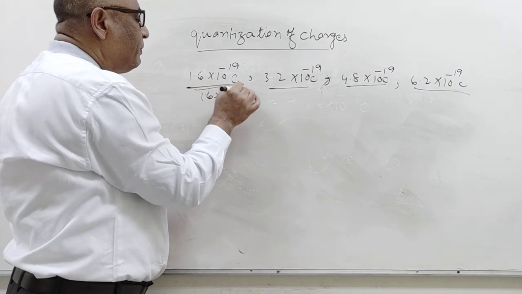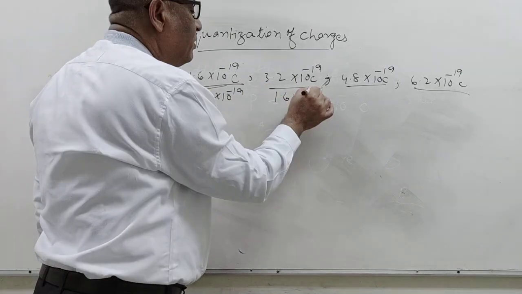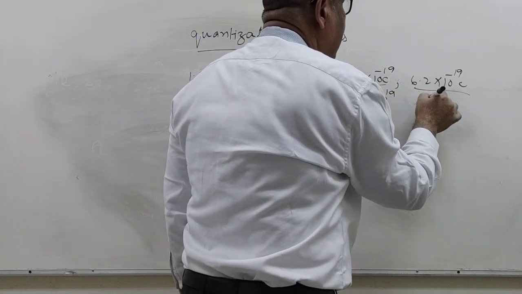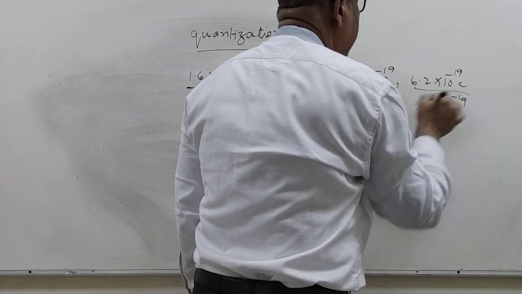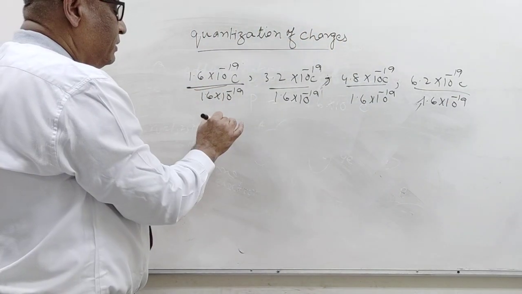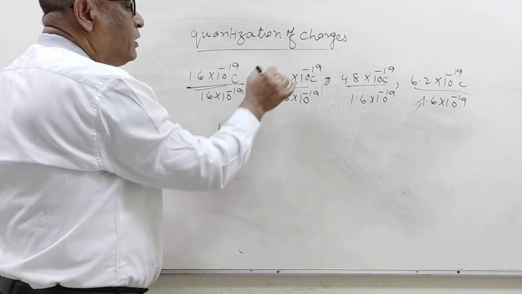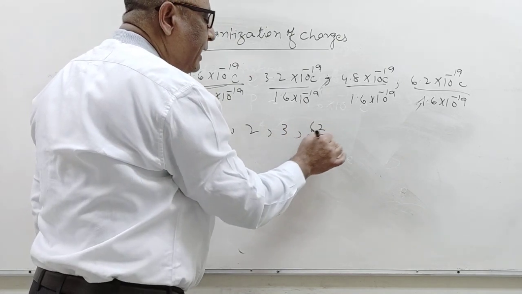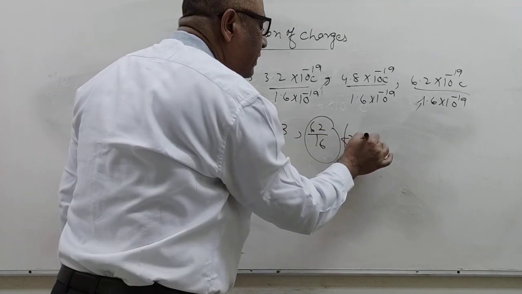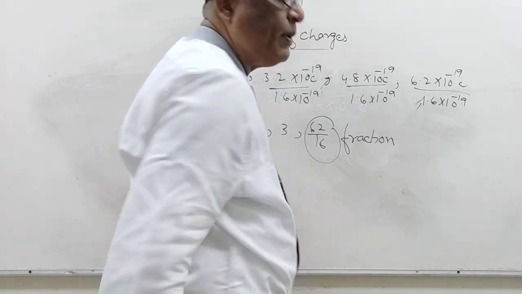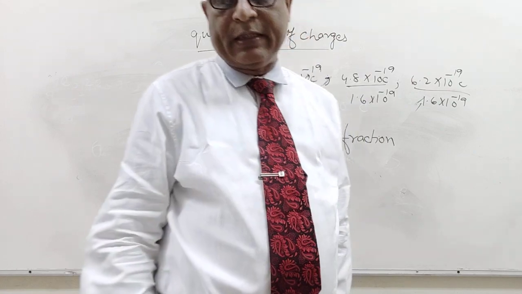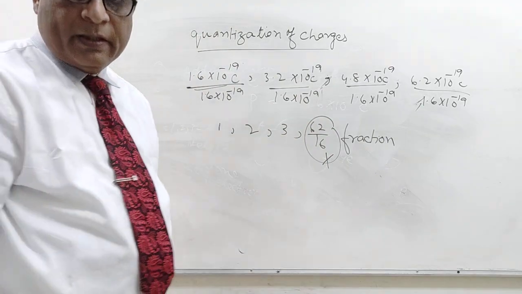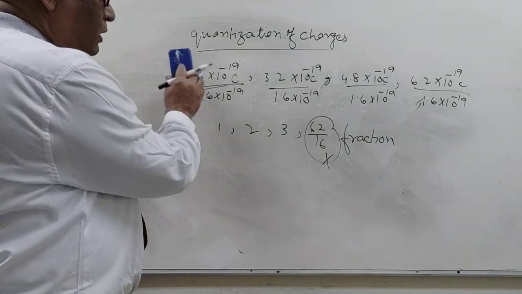Divide each by 1.6 into 10 to the power minus 19. Here we get 1. Here we get 2. Here we get 3. But here 62 by 16, and it is a fraction. And the charge on a body can never be a fraction of the electron charge. So this is not possible. This is wrong.